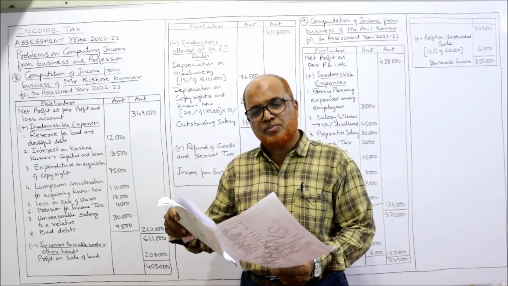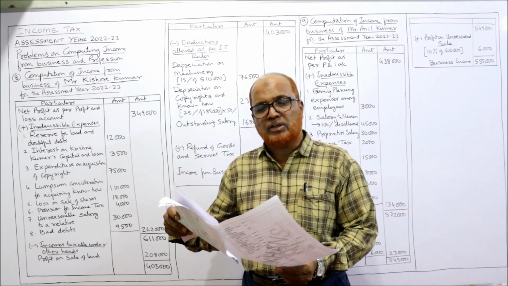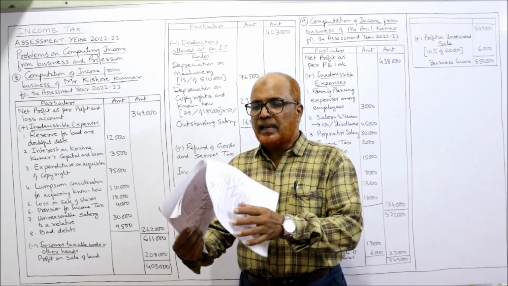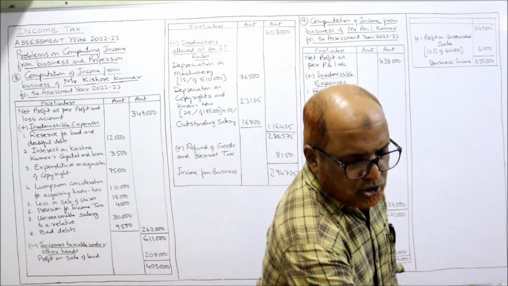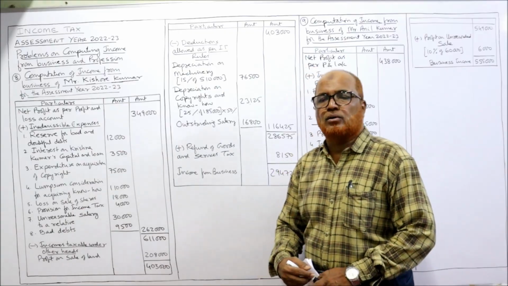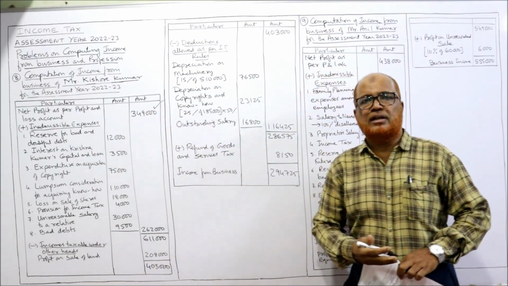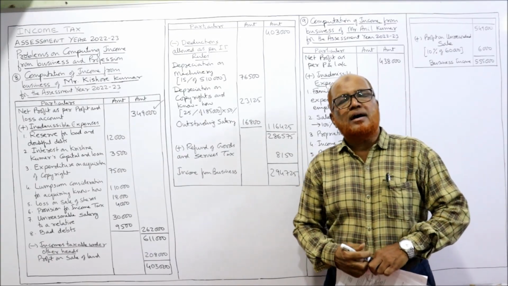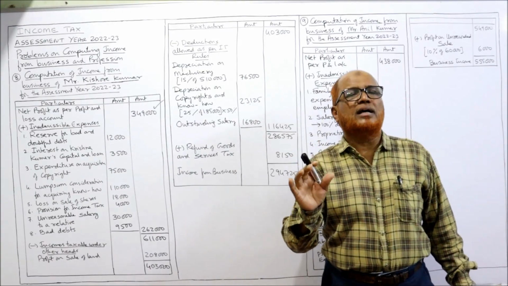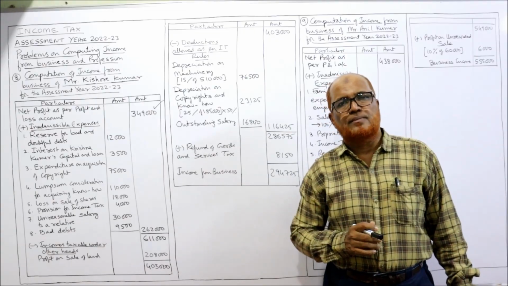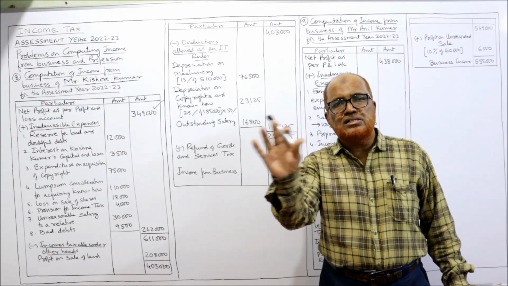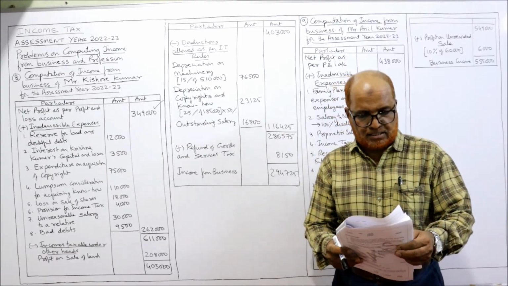What is the net profit as per P&L account? 3,49,000. 3,49,000 is the net profit as per profit and loss account. So here I have taken net profit as per profit and loss account 3,49,000. Now on the debit side of the P&L account we will see what are the inadmissible expenses, those expenses which are disallowed by the Income Tax Act.